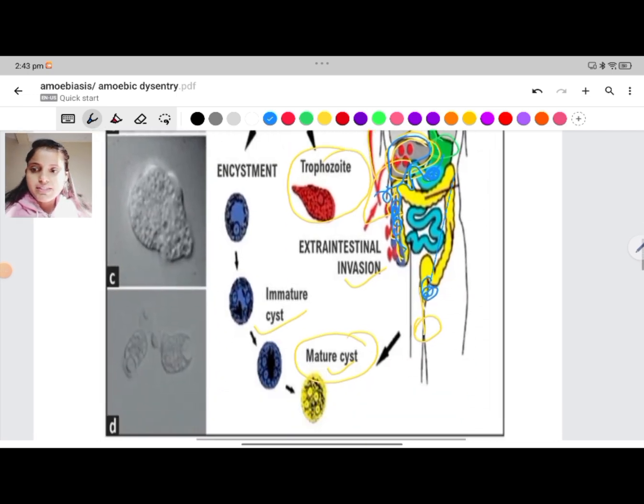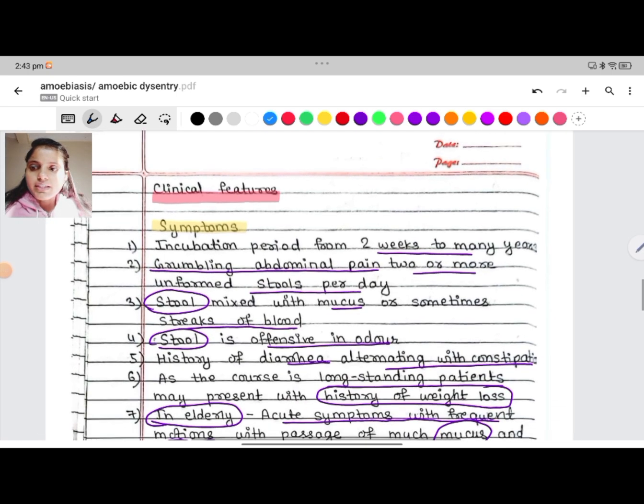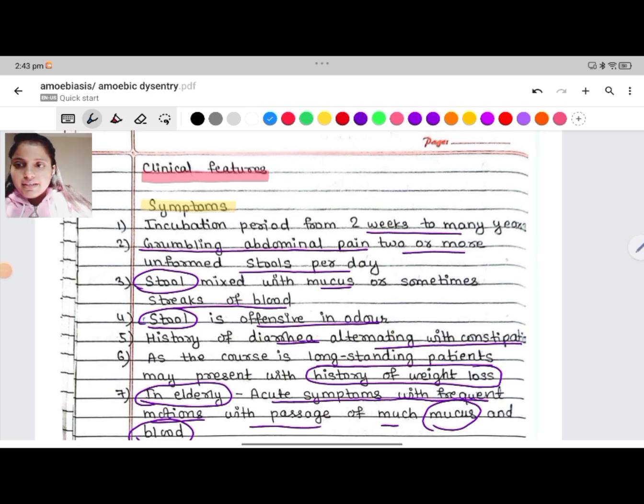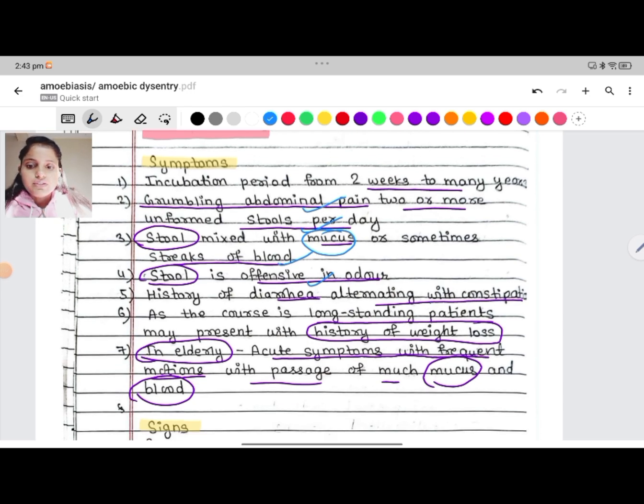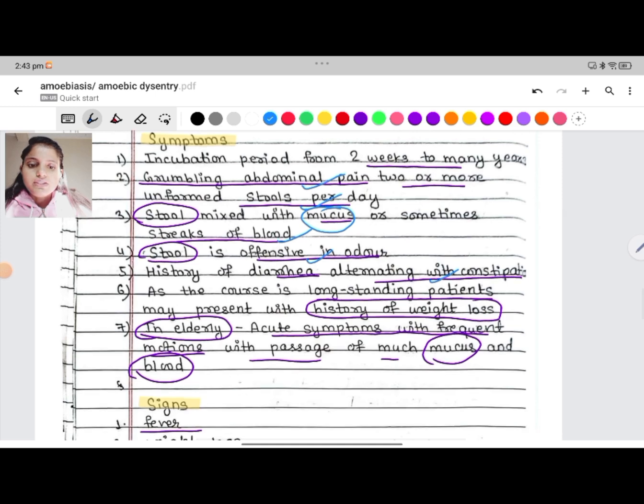brain abscess. On the clinical features, the patient presents with grumbling abdominal pain and 2 or more unformed stools per day, and the stool is often mixed with mucus and streaks of blood. Stool is offensive in odor. There is a history of diarrhea alternating with constipation. As the course is long-standing, patients may present with a history of weight loss.